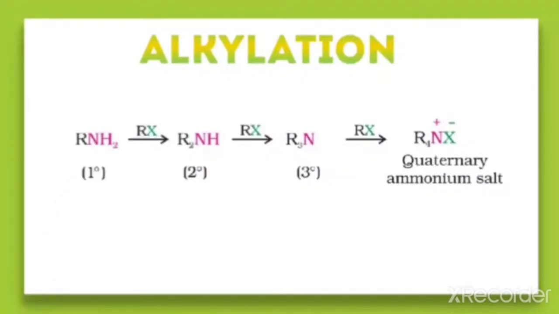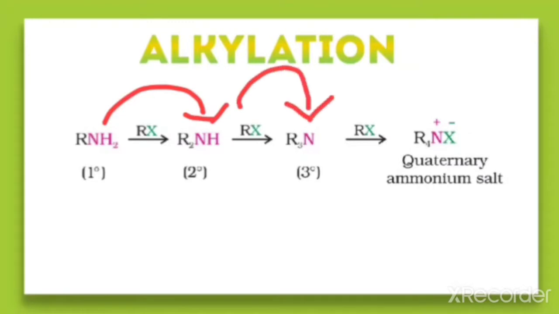Alkylation is quite familiar to you. We have already discussed this reaction, the ammonolysis reaction, in which the primary amine is converted into secondary, secondary into tertiary, and tertiary into quaternary ammonium salt. Here one alkyl group is added at a time, by nucleophilic substitution.